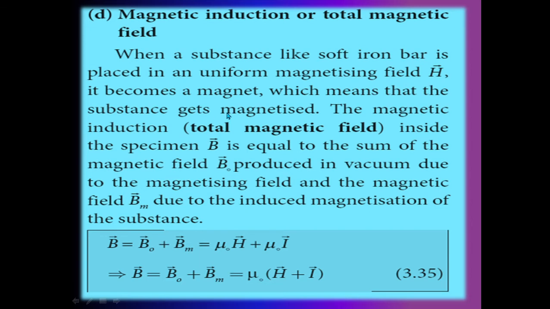So a non-magnetized material, a soft iron bar, placed in the uniform magnetizing field will automatically be converted into magnetic material due to the external magnetic induction or magnetic field, without contact. So without contact, the lines of force converting the non-magnetic material to the magnetic material is nothing but magnetic induction. So magnetic induction means without contact.